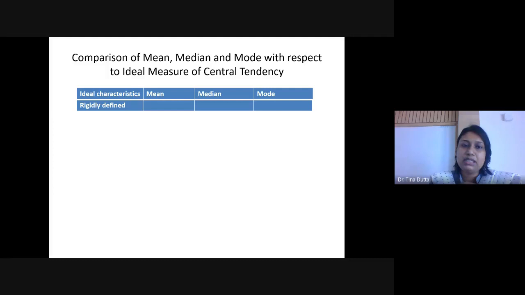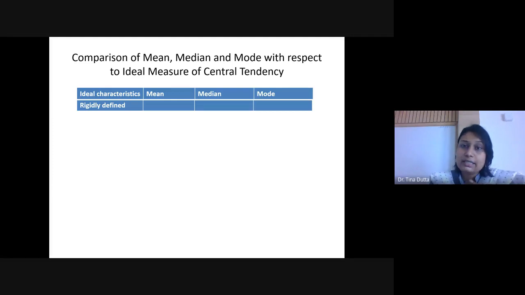So that means mean is rigidly defined. You just have to add them and divide by 10. Median is also rigidly defined. Whenever you are given a data set, you just arrange them in ascending or descending order and pick up the mid value. So median is also rigidly defined. But what about mode? Mode is not rigidly defined. Why?